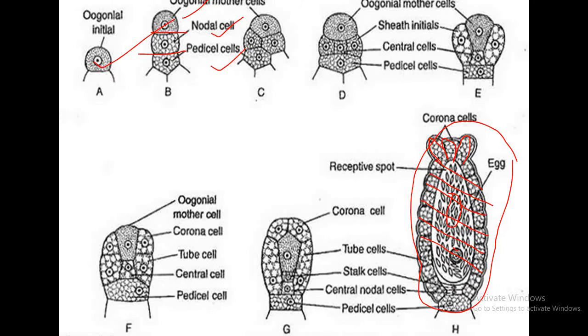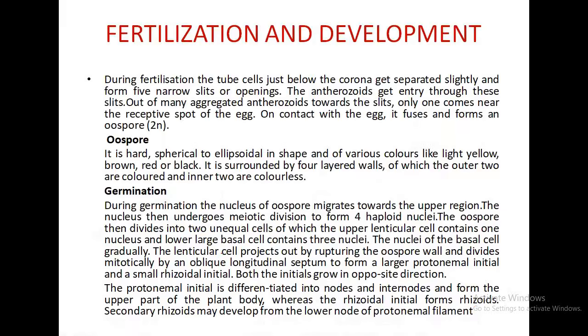They after transverse division form 2 tiers of 5 cells, totally 10 cells, 5 in the upper tier, 5 in the lower tier. The cells of the upper tier form the 5 corona cells at the top of the oogonium, and the lower tier 5 cells form tube cells which cover the oogonium. This was the structure of the sex organs of Chara.